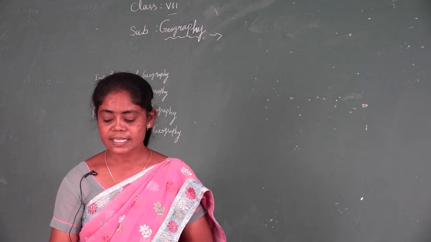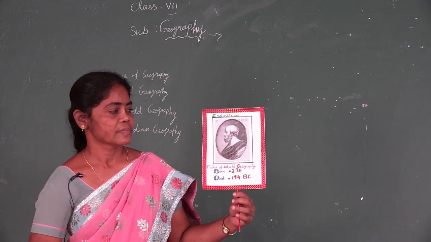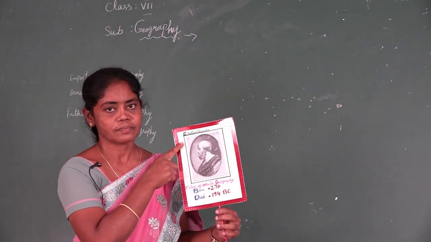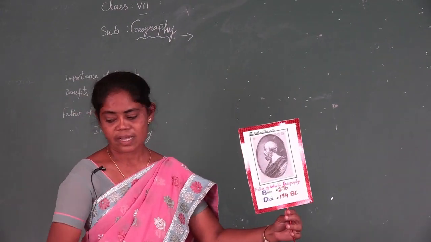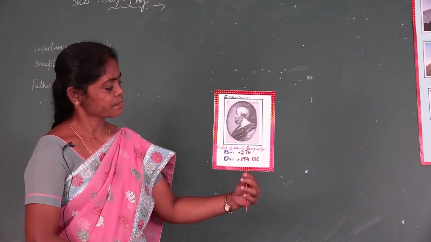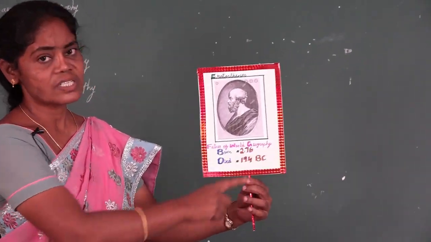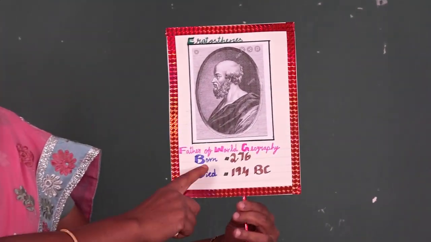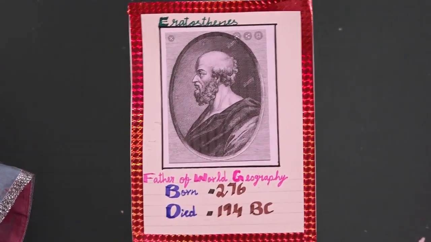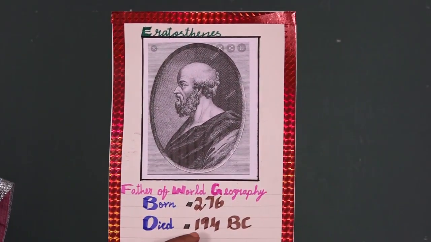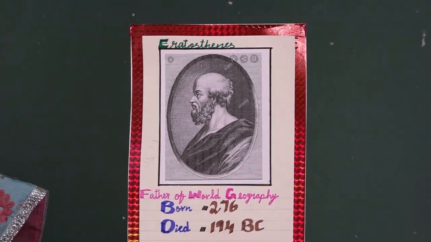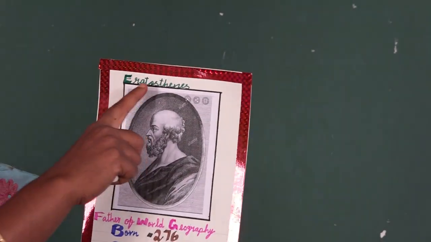Okay. See this picture. Eratosthenes, father of world geography, born 276, died 194 BC. Eratosthenes of Cyrene. Cyrene is a place.